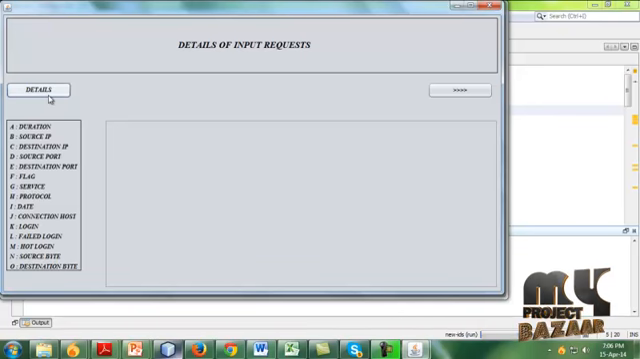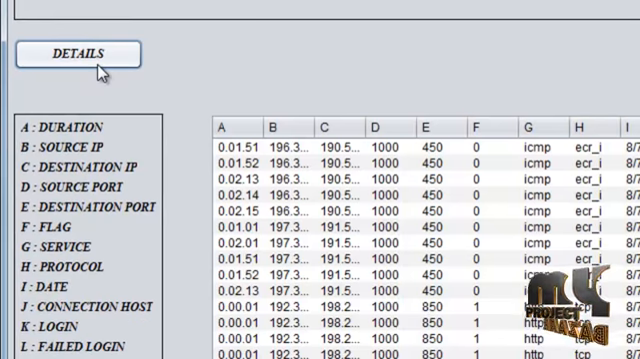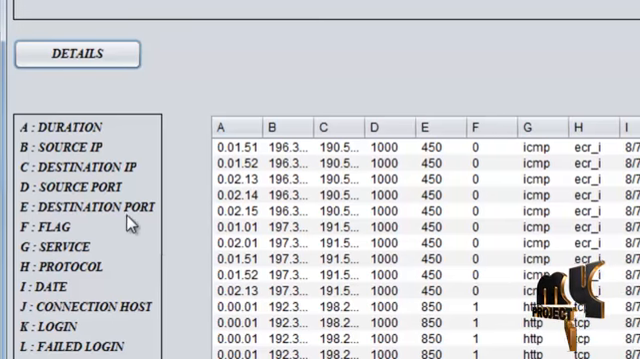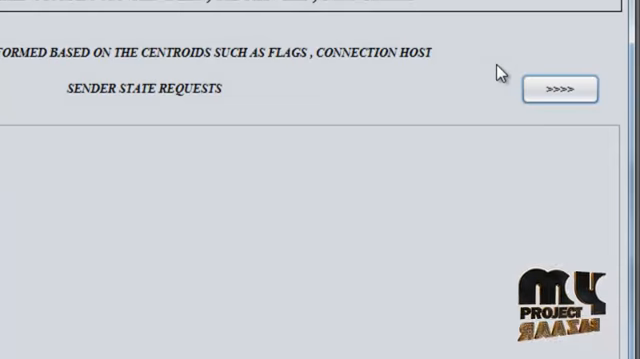Here we get the details about the input file. The attributes are duration, source IP, destination IP, source port, destination port, flag, service, protocol, date, connection host, login, failed login, out login, source byte, destination byte. These are the attributes of this file. Then we click the next button.